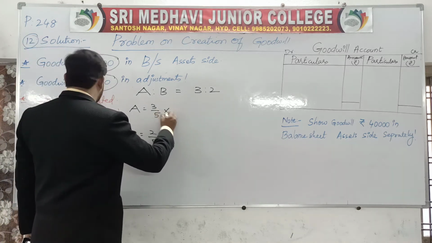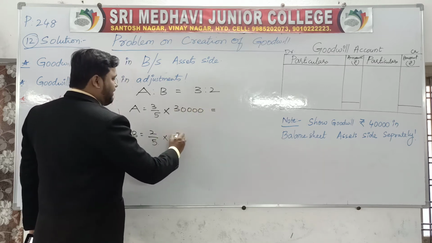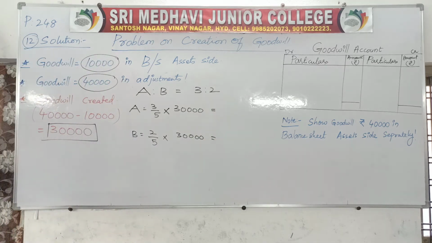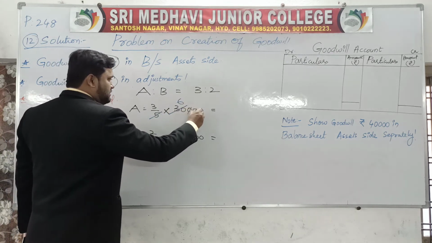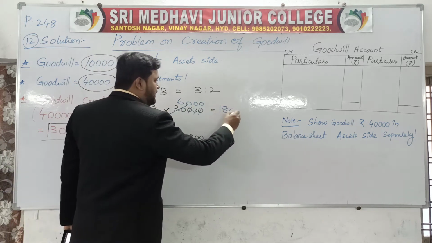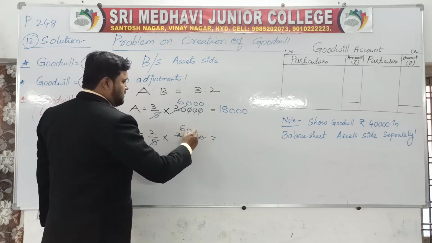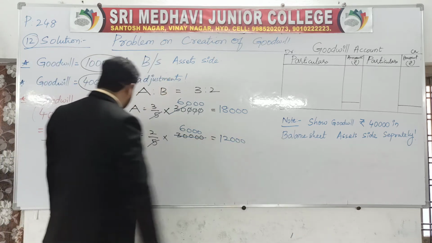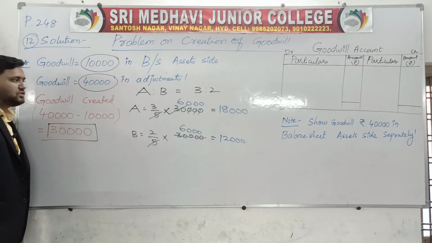So 3/5 into 30,000, and 2/5 into 30,000. 5 ones are 5, 5 sixes are 30, so 6,000. 3 into 6,000 is 18,000, so 18,000 to A. 2 into 6,000 is 12,000 to B. A 18,000, B 12,000. You have distributed this 30,000 to A and B.